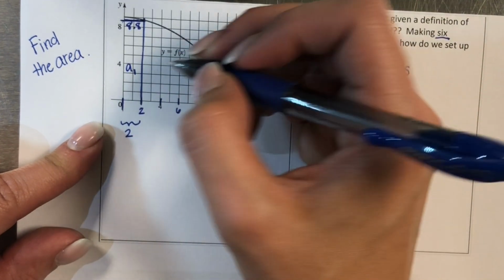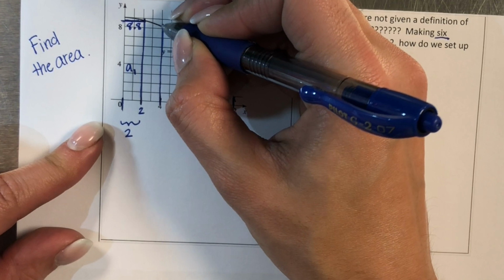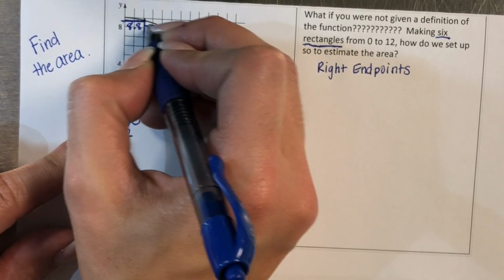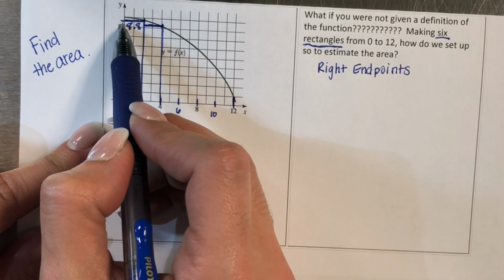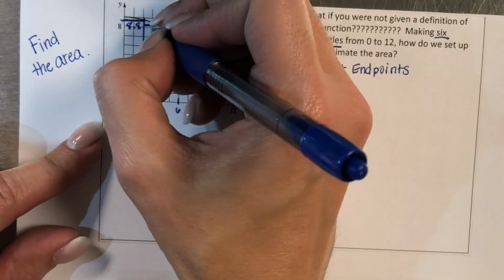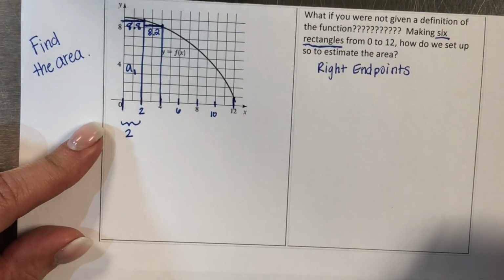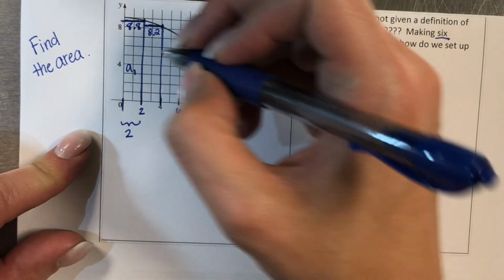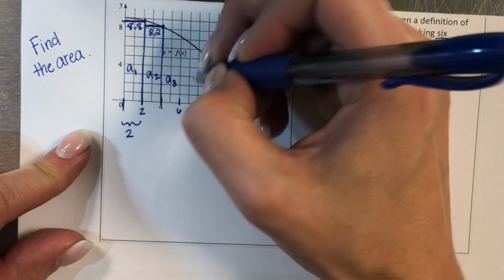All right, next rectangle, I'm going to go over to 4, draw straight up till I hit the curve, cut over. All right, and I want to estimate where that is on the y-axis. That looks actually slightly just above 8. All right, so let's say 8.2. I am definitely just winging that, estimating. That's what this is, okay? So that's going to be a sub 2. All right, a sub 3 will be right here.